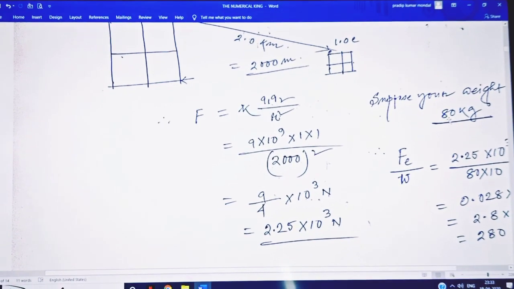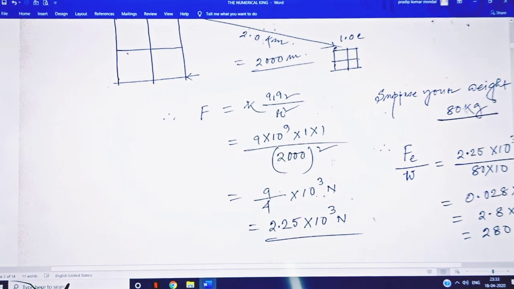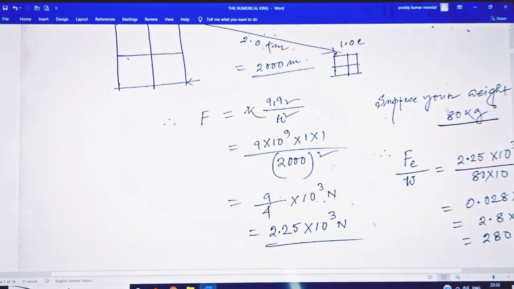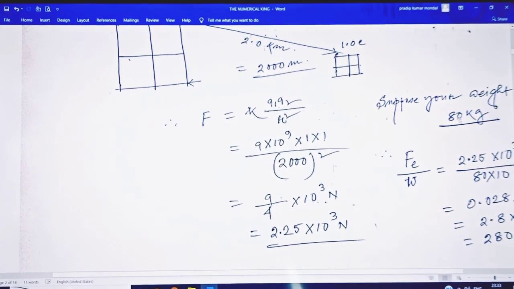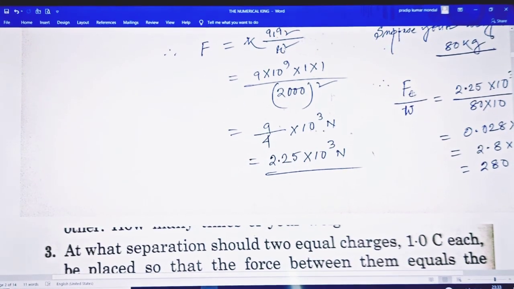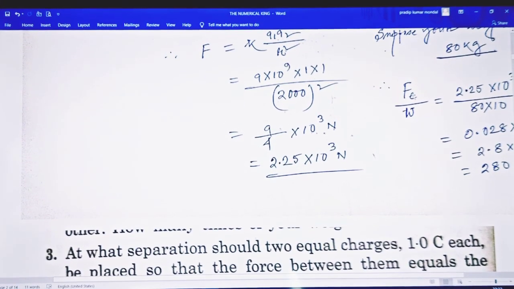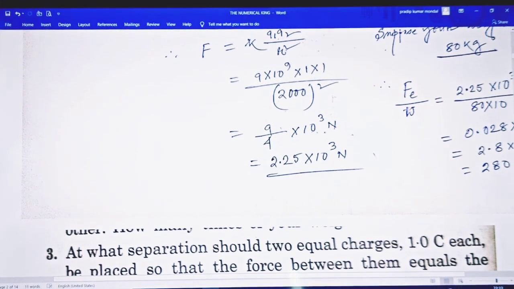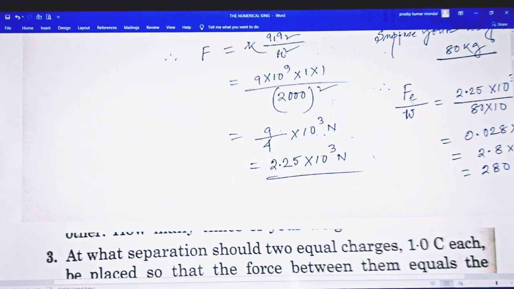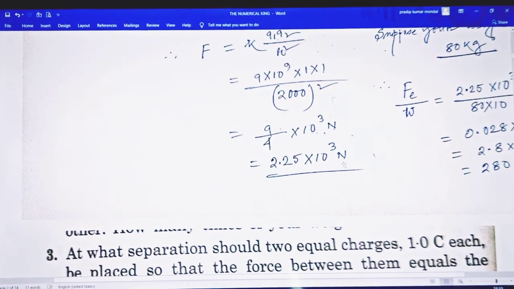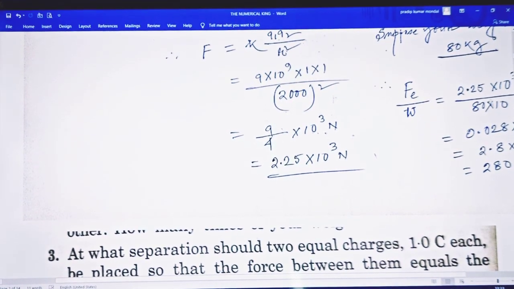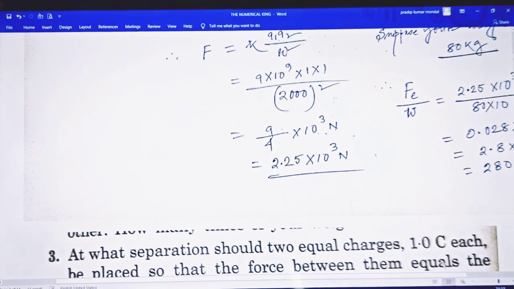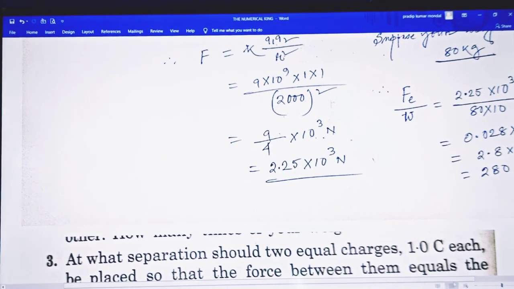If your mass is 50 or 60 kg, then in place of 80 kg you put 60 or 50 kg. So F suffix E, which represents the electrostatic force, divided by your own weight. In place of the electrostatic force you substitute 2.25 into 10 to the power 3 divided by the weight. Is it clear? Okay.